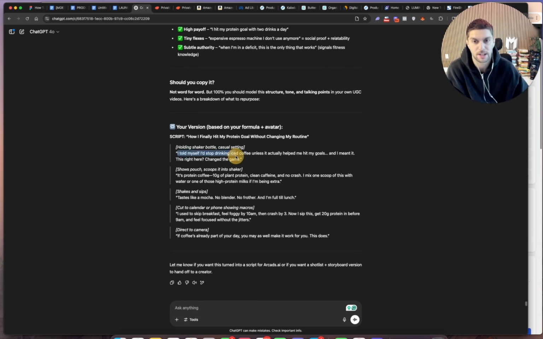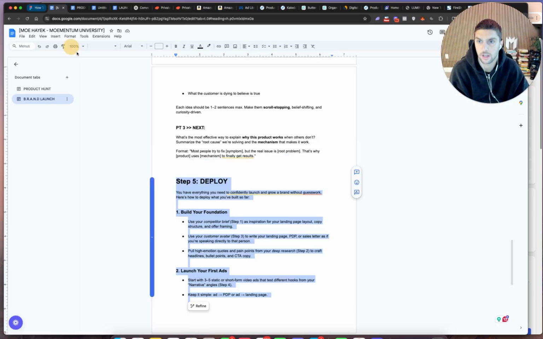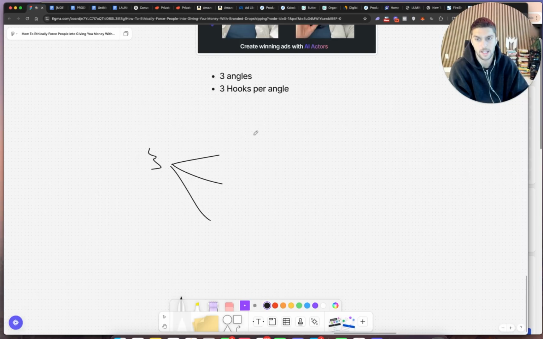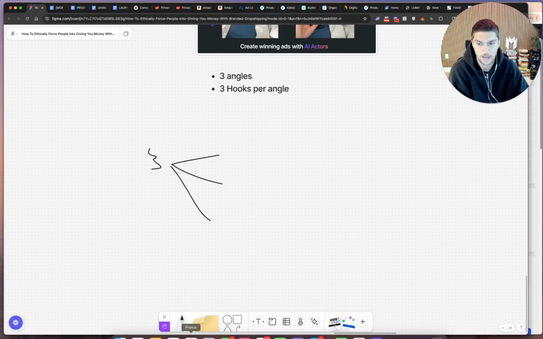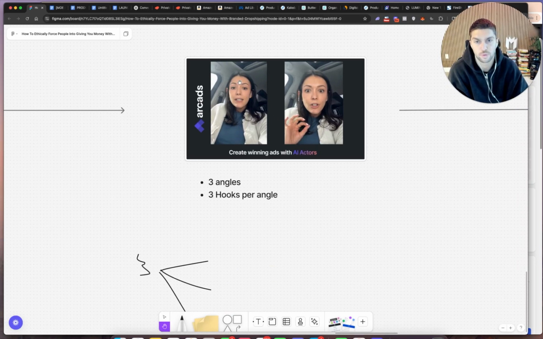I told myself I'd stop drinking iced coffee unless it actually helped me hit my goals, and I meant it. This right here changed the game. Boom, it's protein coffee. Shows the pouch, you just add an AI generated image, right? It's protein coffee, 10 grams of plant protein, clean caffeine, yada, yada, yada. So now we have pretty much every single piece we need in order to launch this and use realistic AI avatars, which I have a full video about, so I'm not going to go through that process right now, but you guys can watch how I go about making these ads.